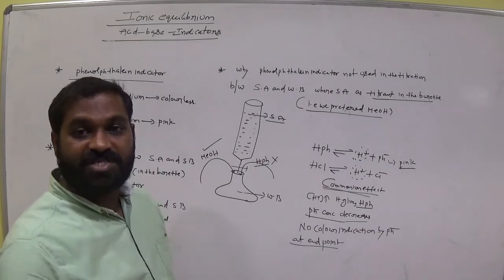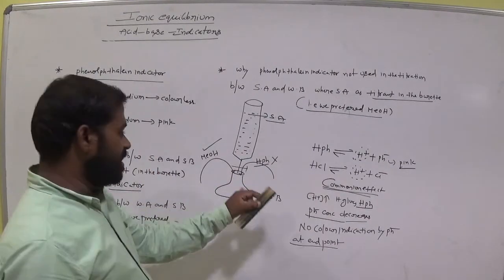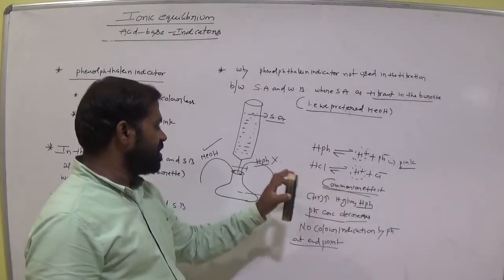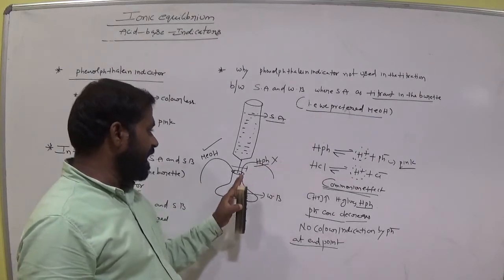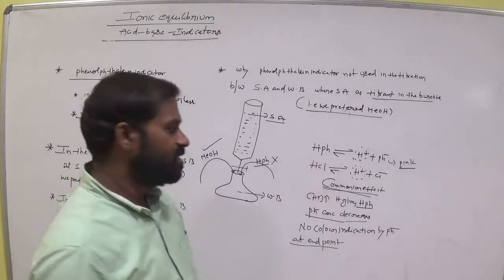Clear? So which indicator do we use? Methyl orange is preferred here. Phenolphthalein indicator is not preferred. Why? This is the reason. The reaction stays as HPh only; with HCl there is no dissociation because of the common ion effect. Clear?